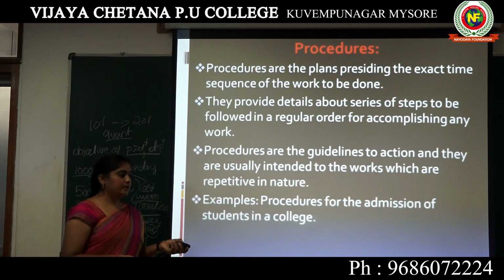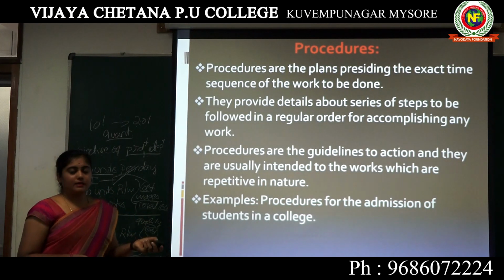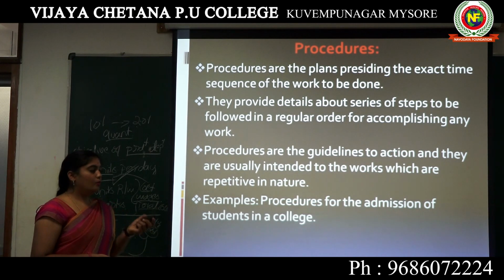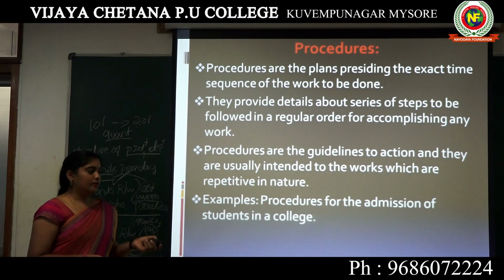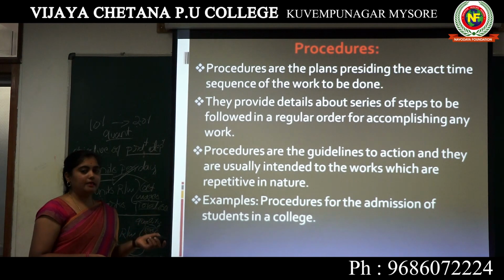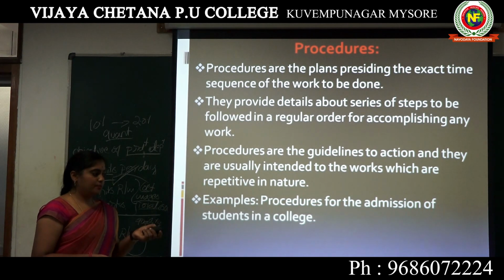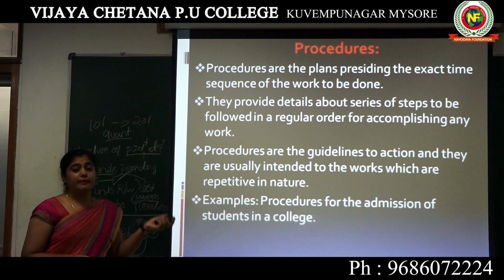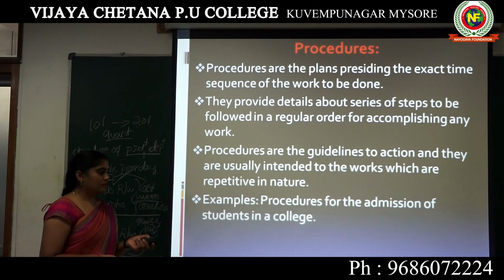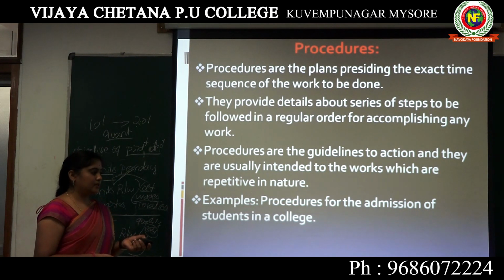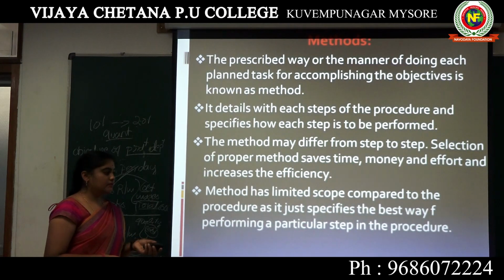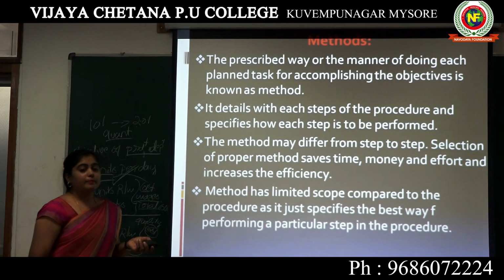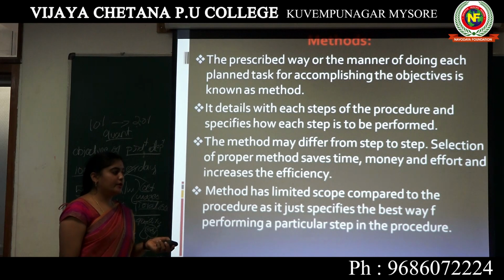Next one, procedure means the exact time and what work has to be carried out. That will be stated in a procedure, but this procedure is in repetitive manner. Again and again the same procedure is followed. The next one, methods: it's a prescribed manner of doing a plan.